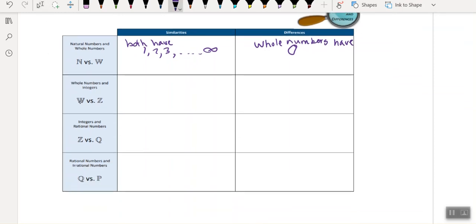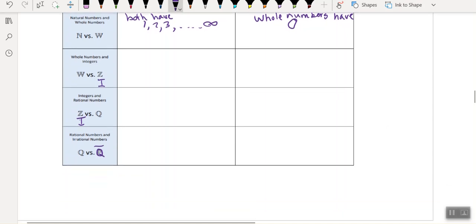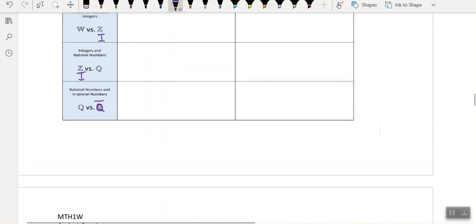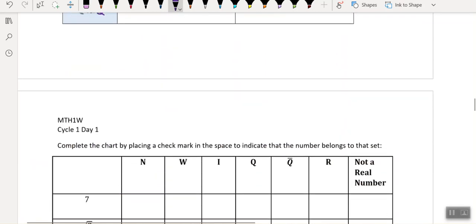All right, so just check some of those out. Again, W means whole, Z or I means integers. Sometimes people like Z or I. And then again, integers are rational numbers, and rationals and irrationals. I don't know why I have the P here, but it should be Q bar. Again, some people use different symbols, but those are the ones we're going to be using. All right, so check out some of their similarities and differences.